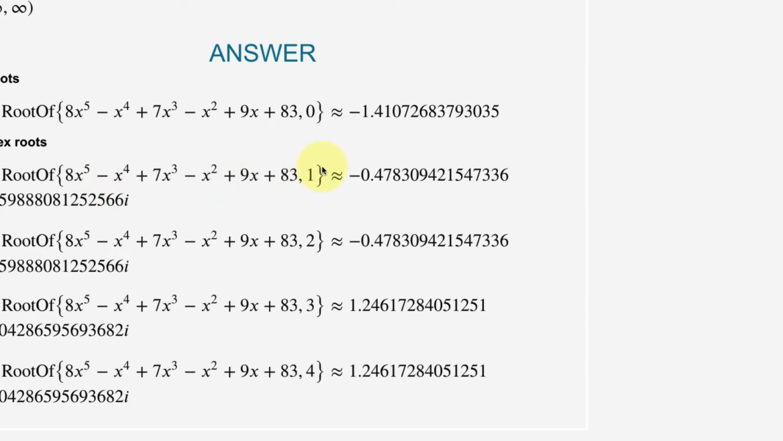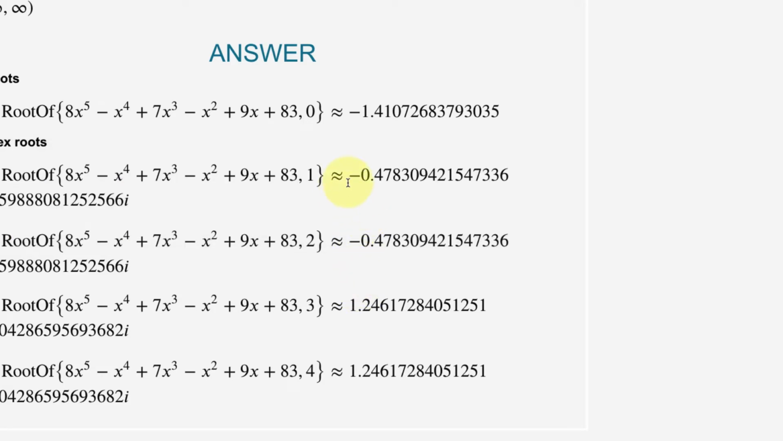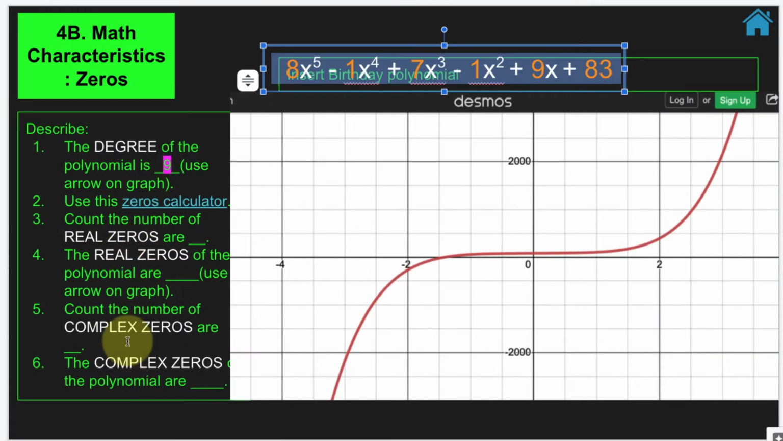Now this one, if you notice, is called the complex solution. Oh, that's cool. I didn't even know that. You can click on it or highlight it and you can copy and paste it. So you can just count. That's 1, 2, 3, 4. So I have one real plus 4 complex, and that's what I would write in there. So that's how you use the zero calculator.